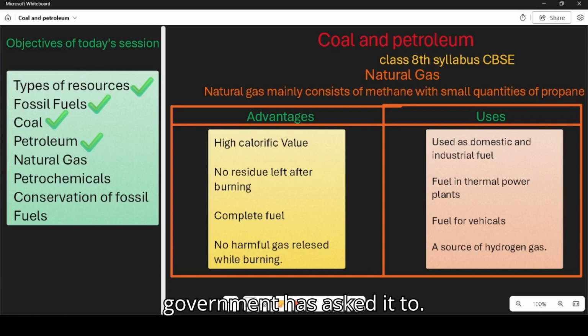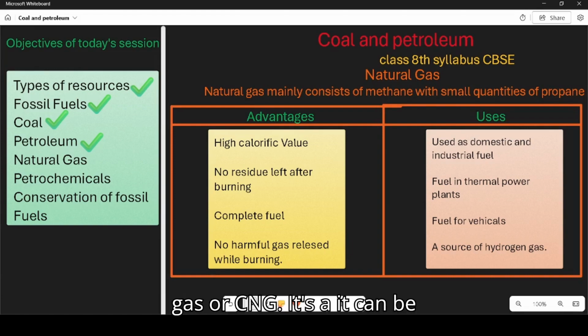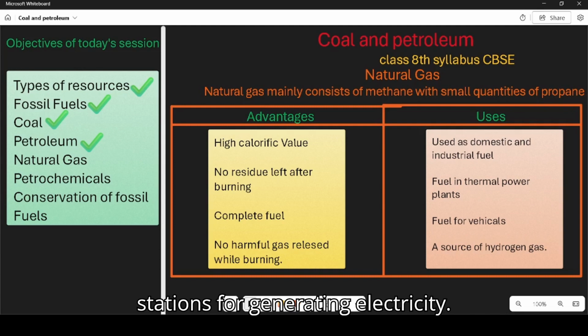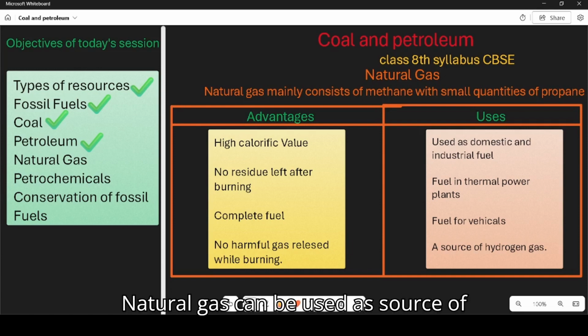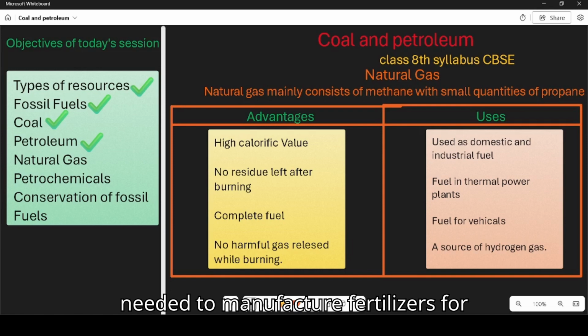That's why in Delhi the government has asked the car companies to build cars running with CNG instead of petrol or diesel. This has helped the situation in Delhi a lot. Now let's talk about the uses of natural gas or CNG. It can be used as a domestic and industrial fuel, and natural gas is used in thermal stations for generating electricity. It can be used as a fuel for vehicles, for example, cars, auto rickshaws. Natural gas can be used as a source of hydrogen gas, which is needed to manufacture fertilizers for plants.